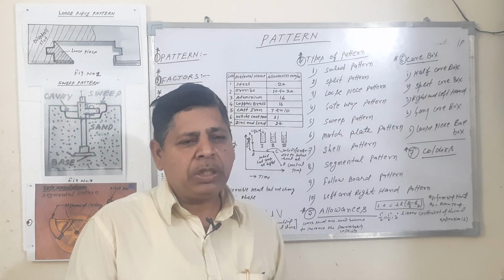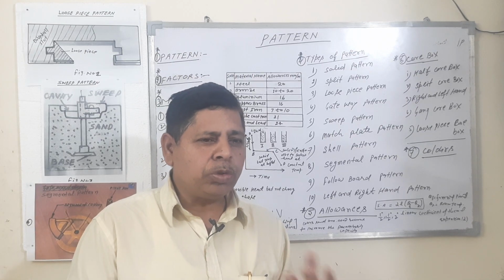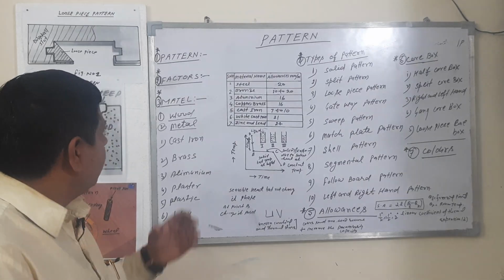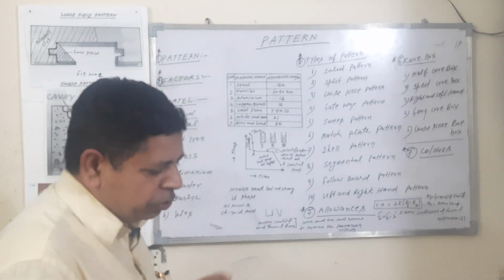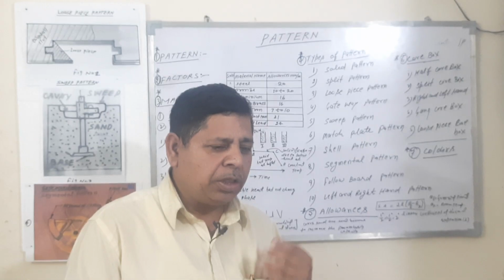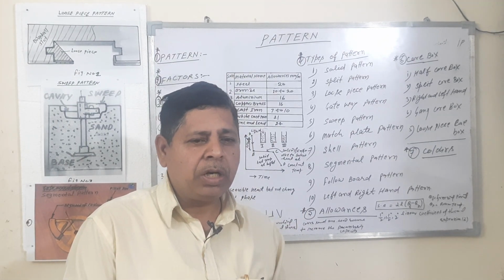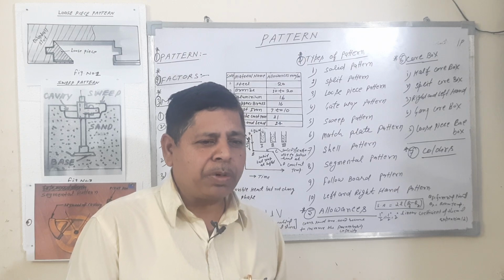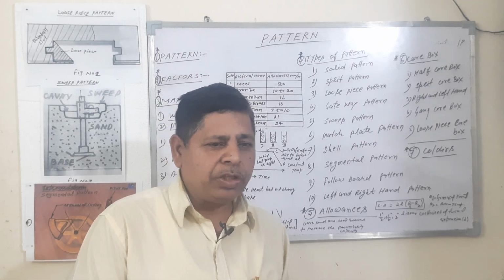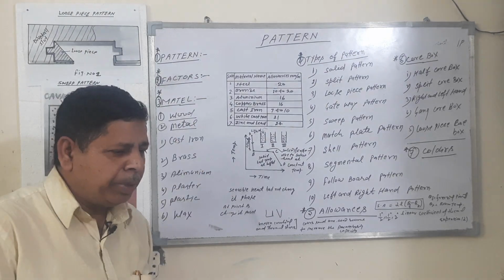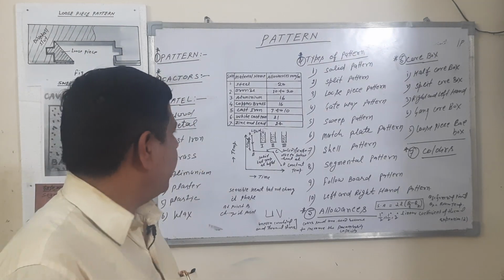The pattern can be distorted and cracked due to extra moisture. The wood is very cheap, light in weight, and can be easily worked into different shapes, curves, and bending with the help of different tools. So wood material is used to make the pattern.